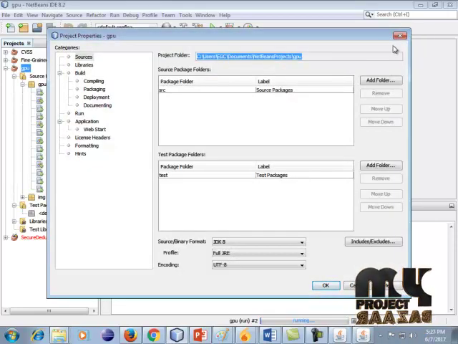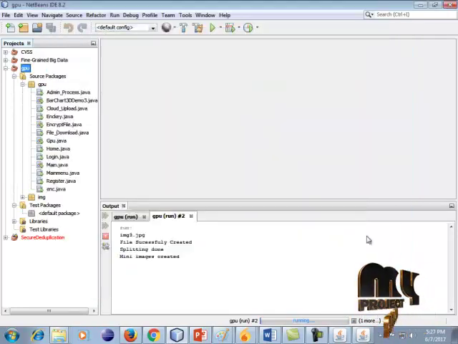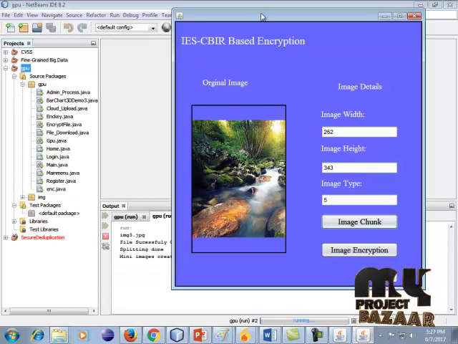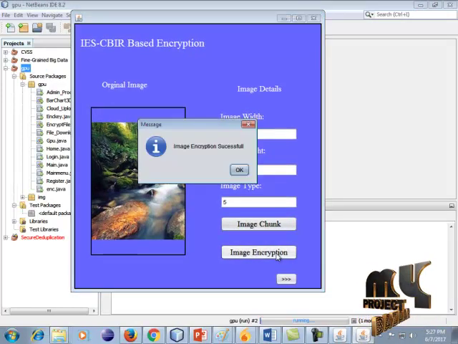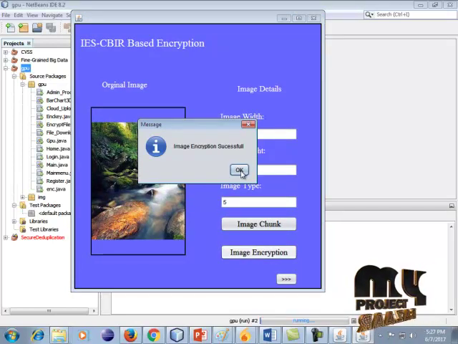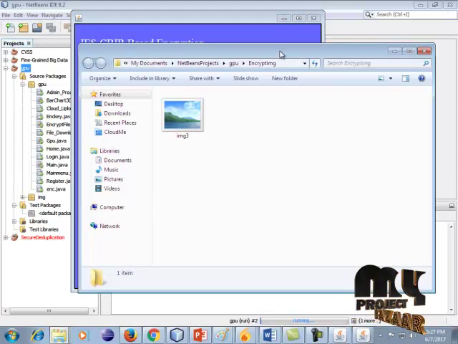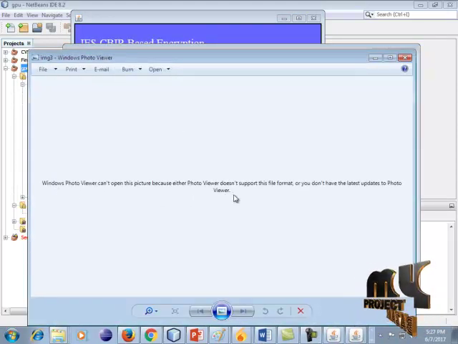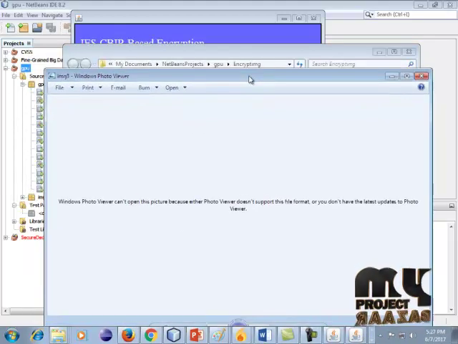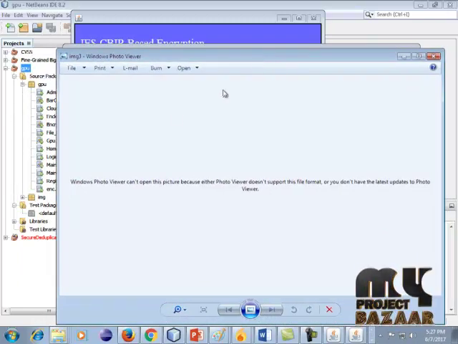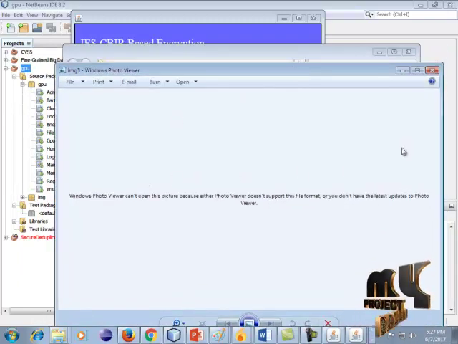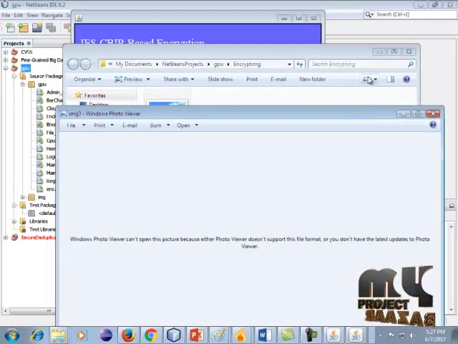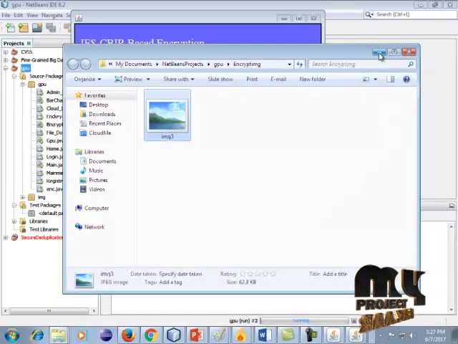Next, click this image encryption. The image encryption process is completed. Click this OK. Our encrypted image is displayed. It does not support reading because our process is completed in the encryption format. So Windows cannot read this encrypted file. So it is secure for the chunks after completing this encryption format.